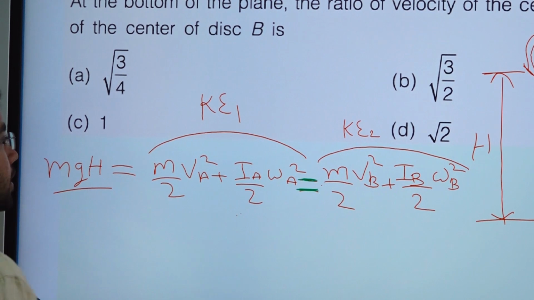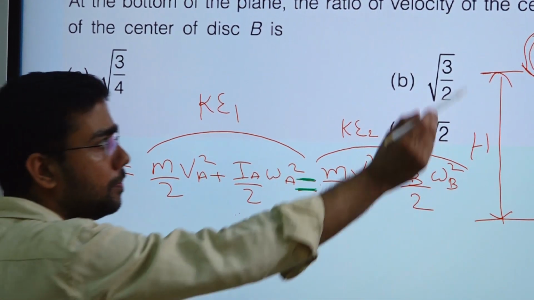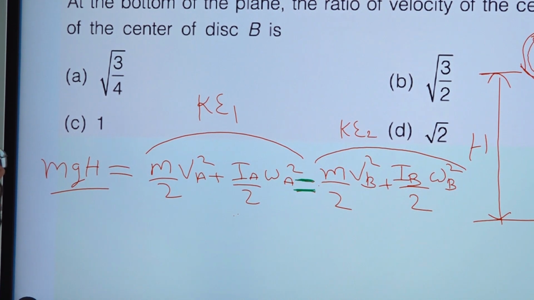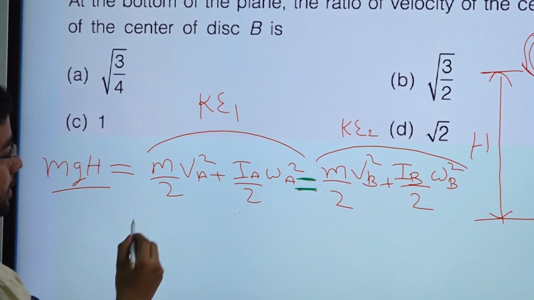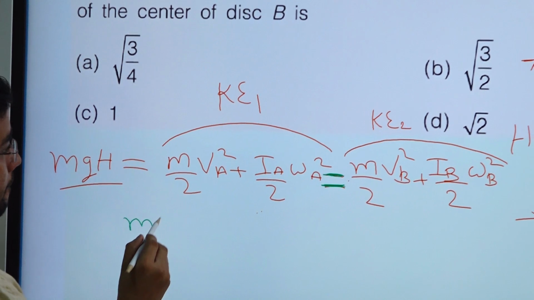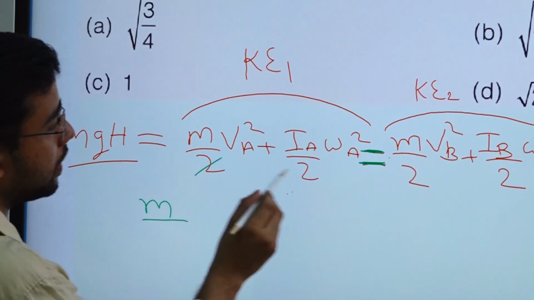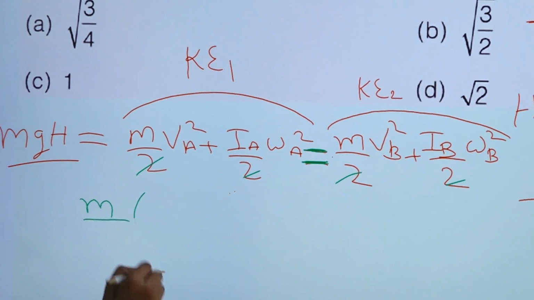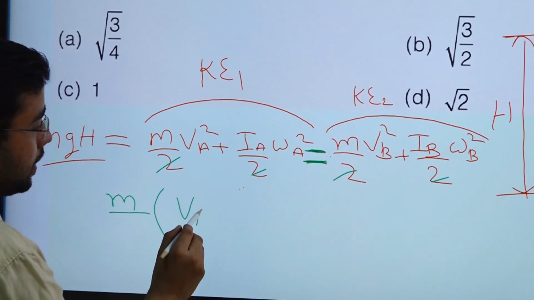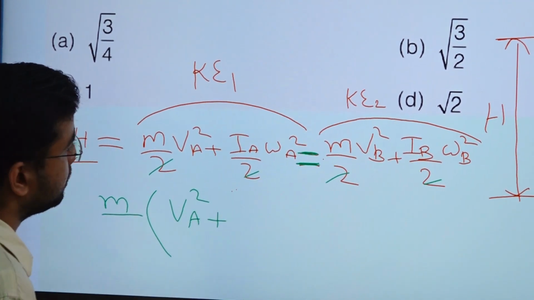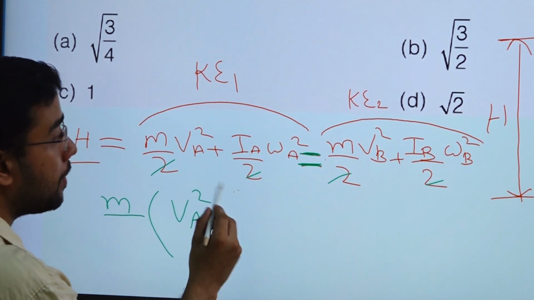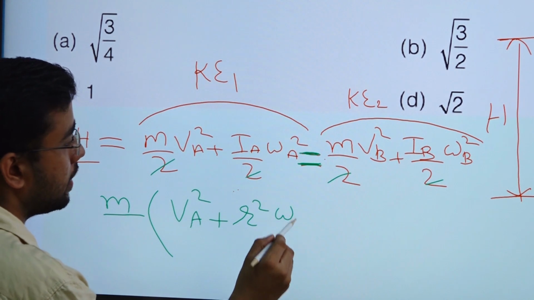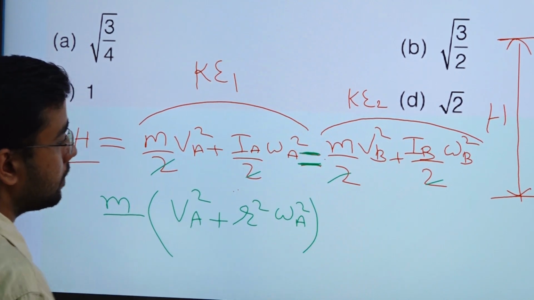What is the value of IA? In the case of the rim, it will be mr square, right? Suppose the radius is r. We take m common, the 2 will cancel out, and m comes out. We have VA square plus IA, which is mr square, into omega A square, right?